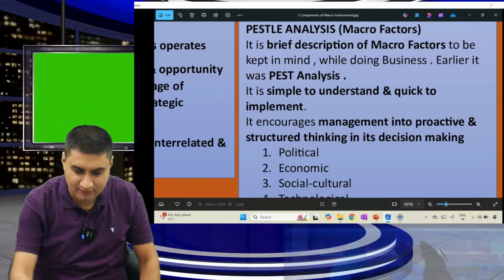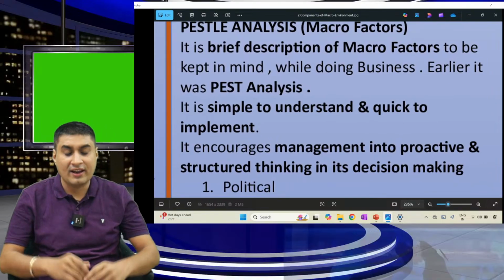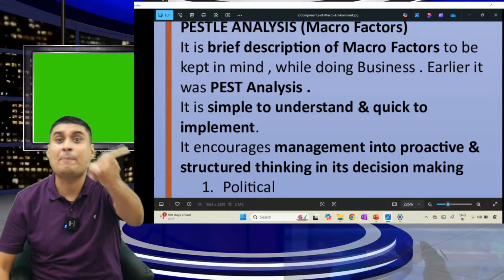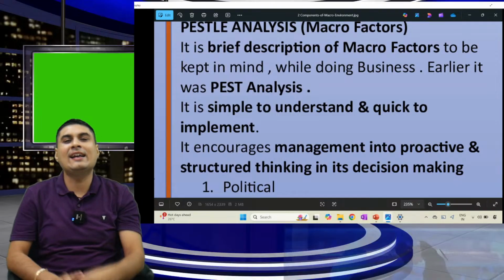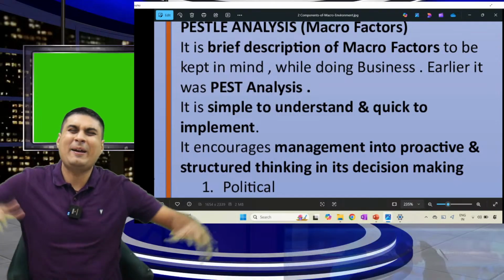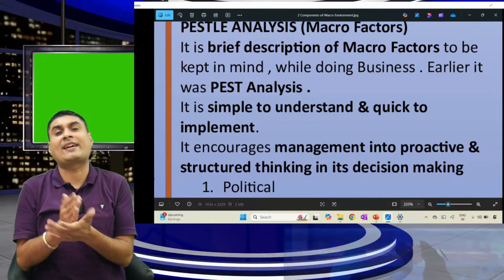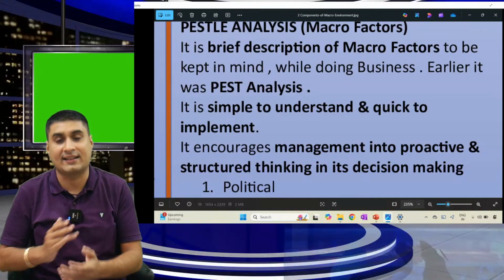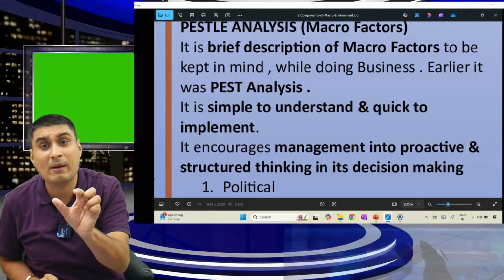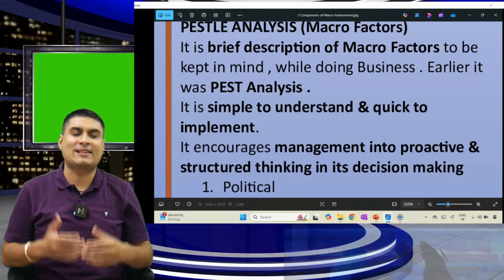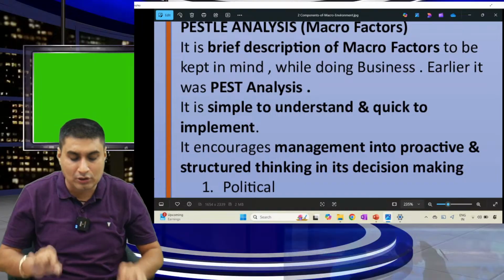Concentrate. By the way, forget everything. Macro factors, very good technique. Okay, now we made a technique. Deepika Padukone and Sachin Tendulkar are global celebrities, but ICAI did not like it. ICAI said no, we have our own technique: PESTLE. What is PESTLE? PESTLE is a brief description of macro factors which should be kept in mind while doing business. One more time, I said ICAI, macro factors I know. They said no, don't remember macro. We have one more framework, PESTLE. PESTLE is nothing, just macro factors which should be kept in mind while doing a business.